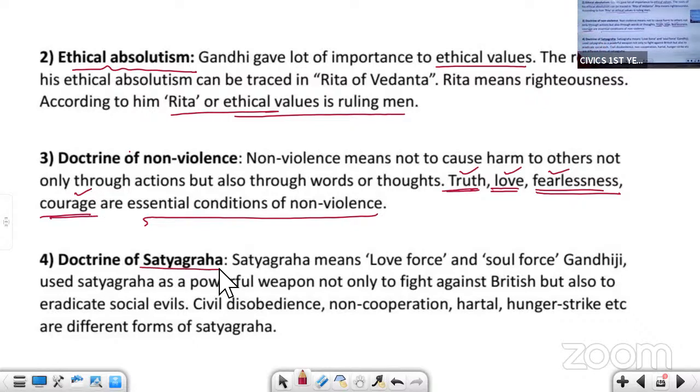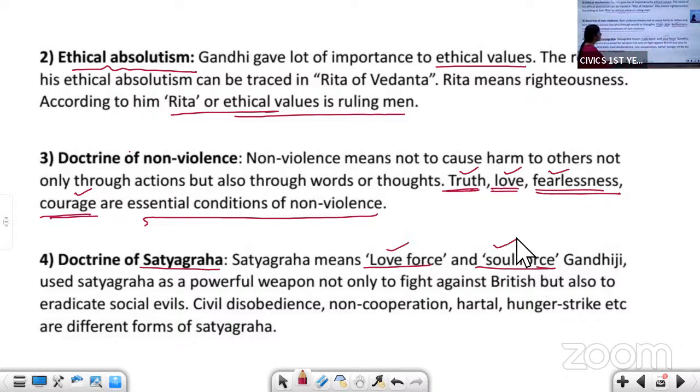Next is the doctrine of Satyagraha. Satyagraha means love force and soul force. Satyagraha is fighting for your rights. How are you fighting for your rights? You're not indulging in violence; you're using love force and soul force.